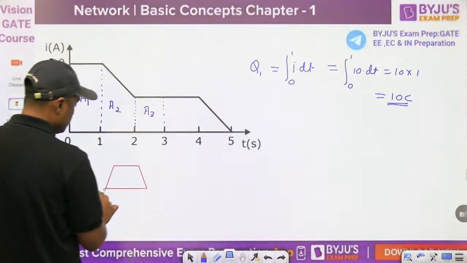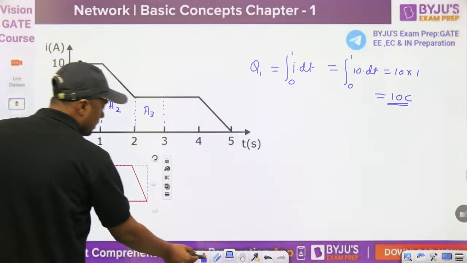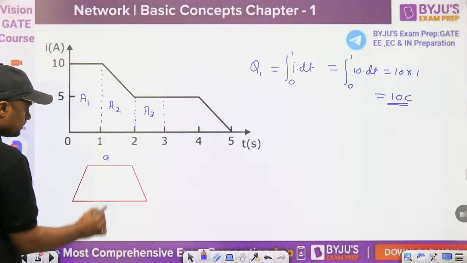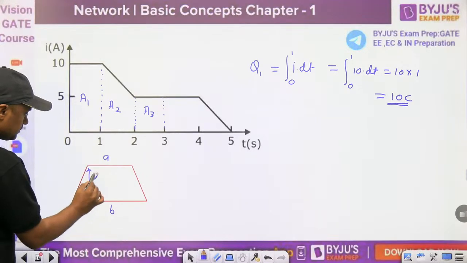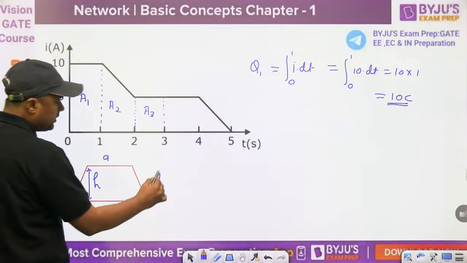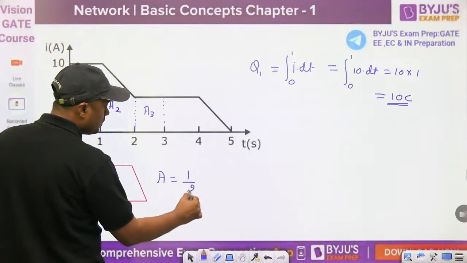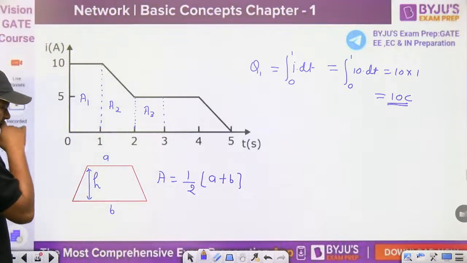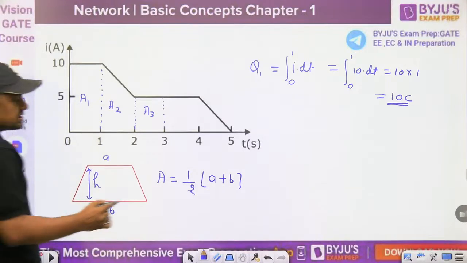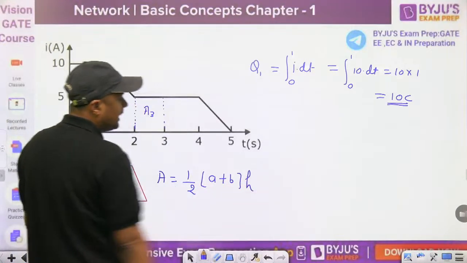This is side A, this is side B, and let the perpendicular distance be H. Then the area of this is half of A plus B, the parallel sides, times the perpendicular distance H. That will give you the area.